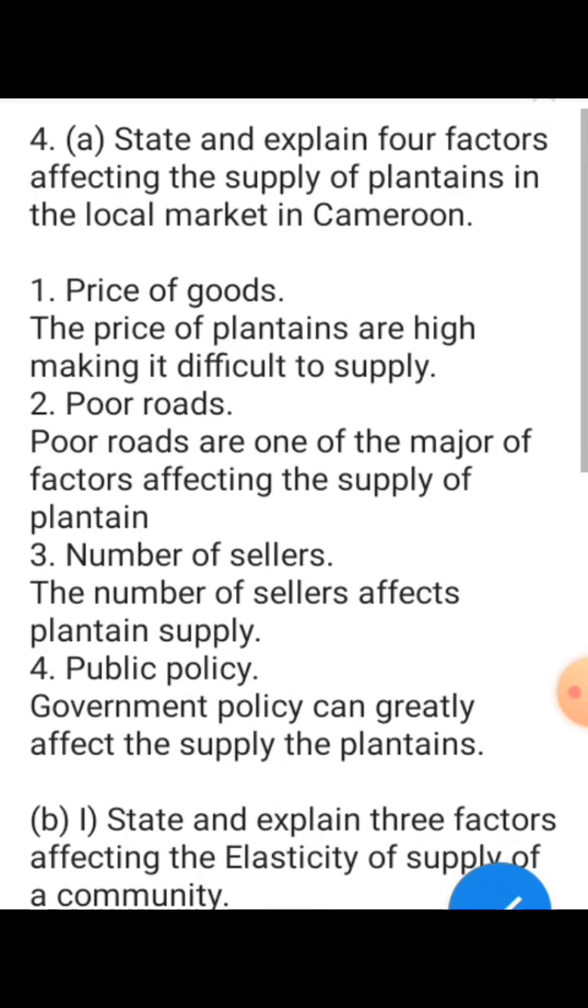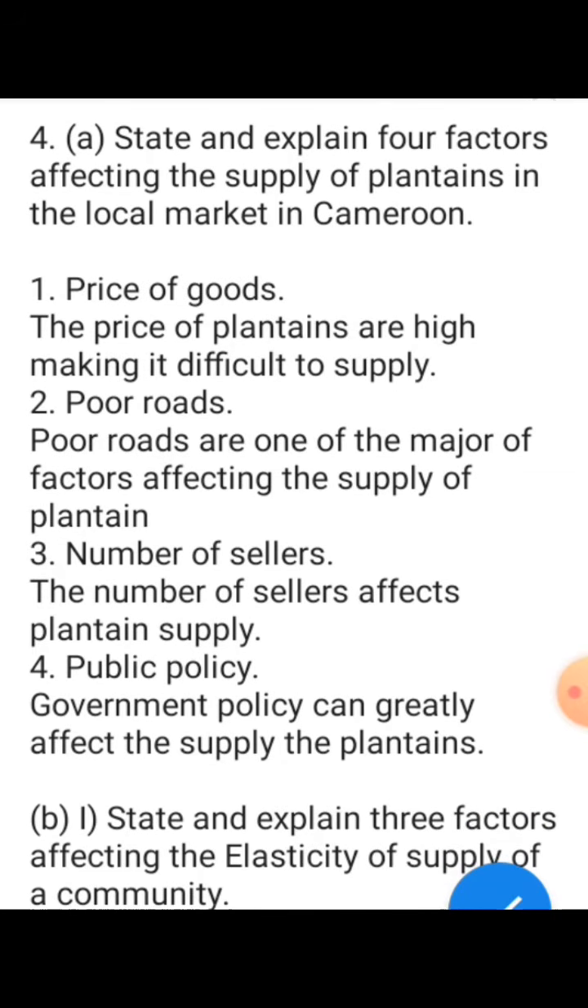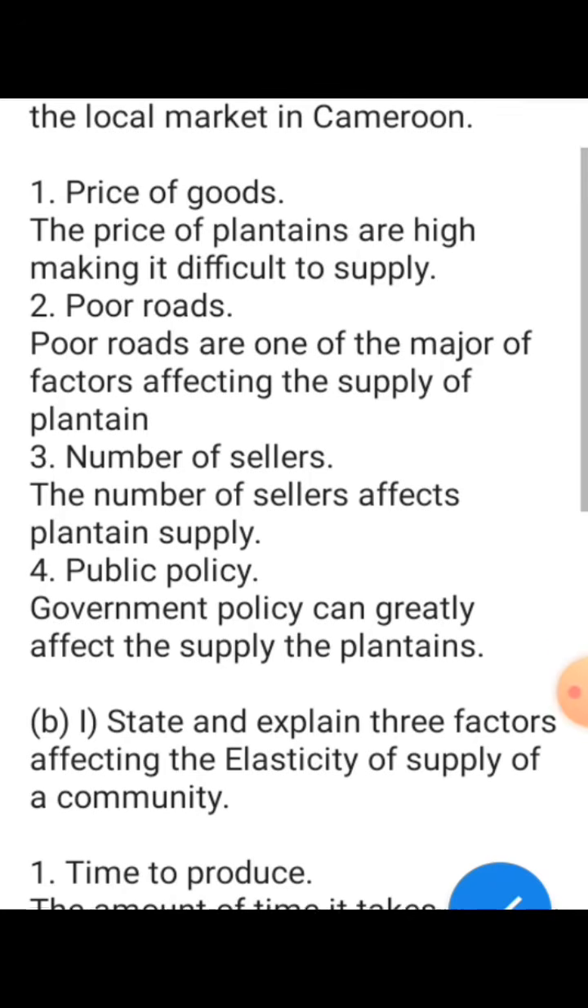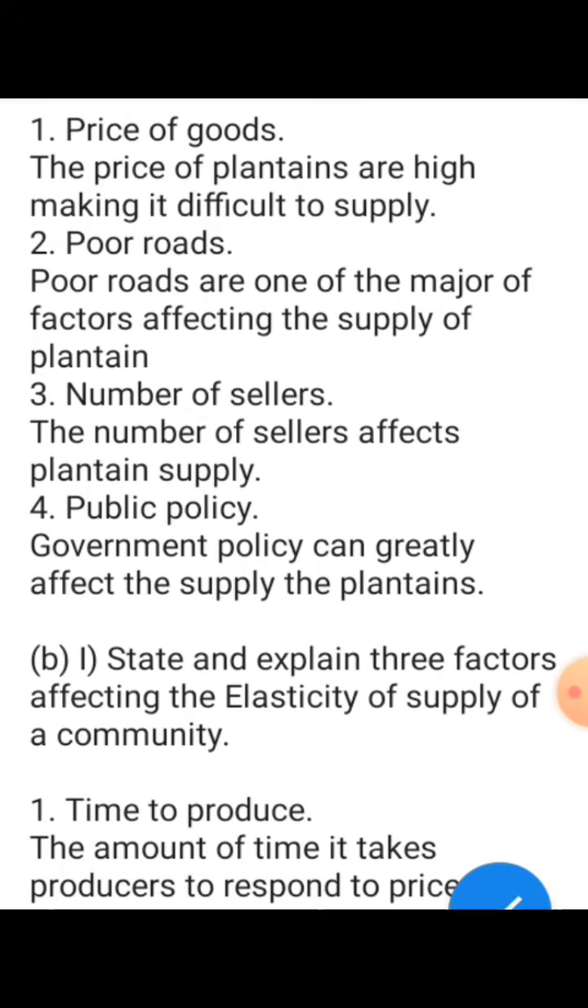Number 1, price of goods. The price of plantains is high, making it difficult to supply. So when the price of plantains is high, it becomes difficult to supply. Number 2, poor roads. Poor roads are one of the major factors affecting the supply of plantain, transportation, and all the like.